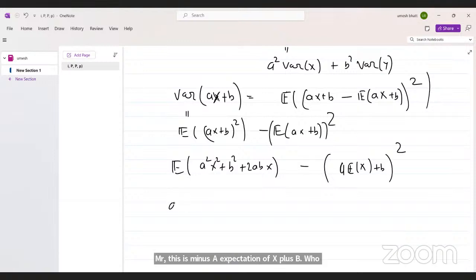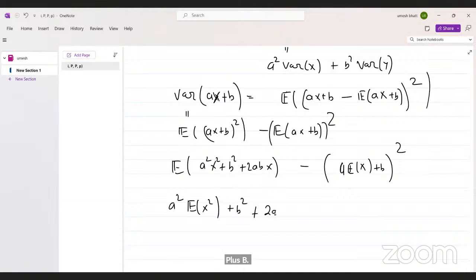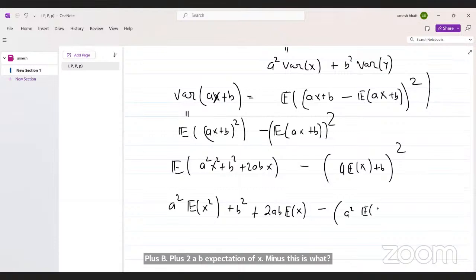Now this is a square expectation of x square plus b square plus 2ab expectation of x, minus a square expectation of x square plus b square plus 2ab expectation of x.